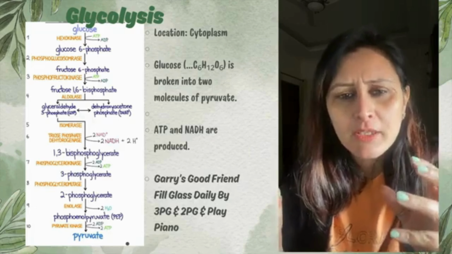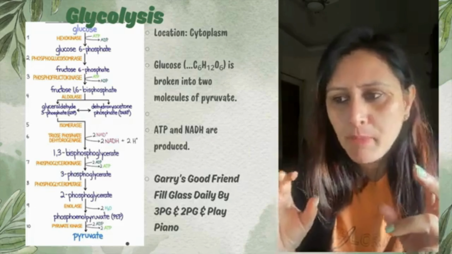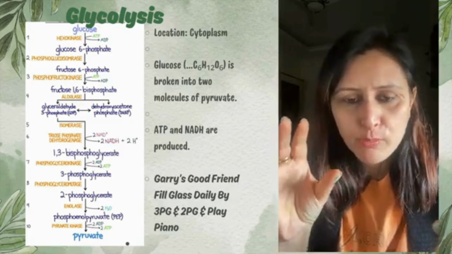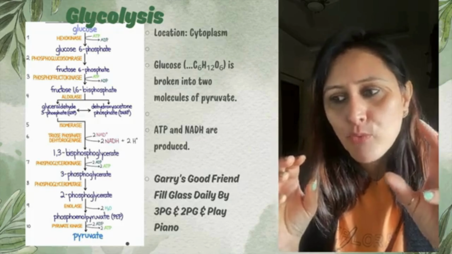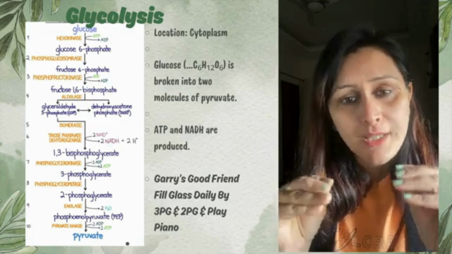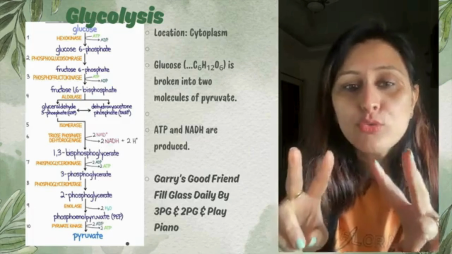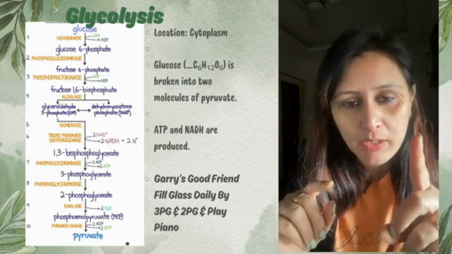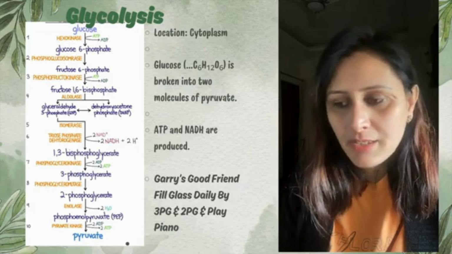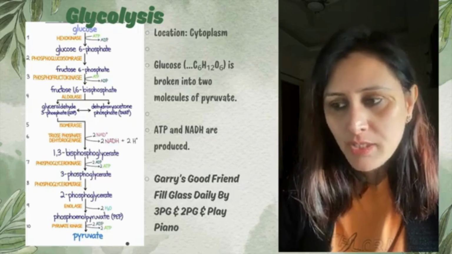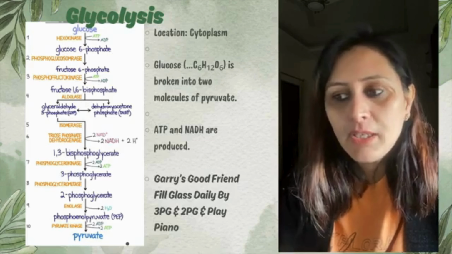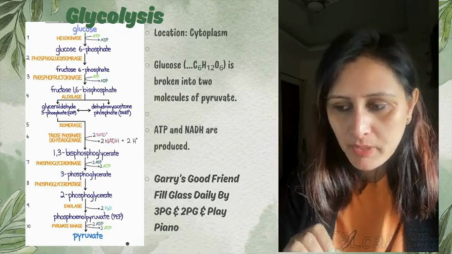So if you learn the nomenclature, it will be much easier for you to remember, right? Earlier it was fructose 6-phosphate, that means a phosphate group was attached to the sixth carbon, but with the help of phosphofructokinase, it gets converted into fructose 1,6-bisphosphate. That means there are two phosphate groups now, at the first carbon and at the sixth carbon, right? Due to which it gets converted into glyceraldehyde 3-phosphate and dihydroxyacetone phosphate, right? This happens in the presence of the aldolase enzyme, right?